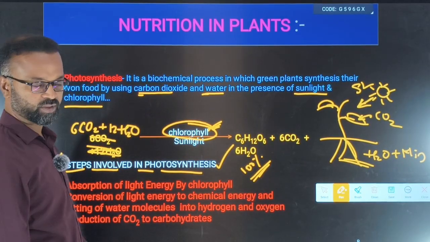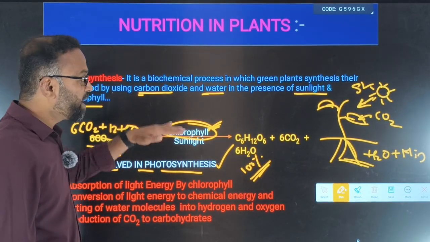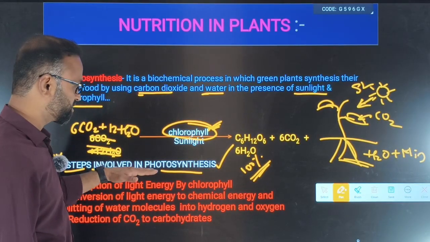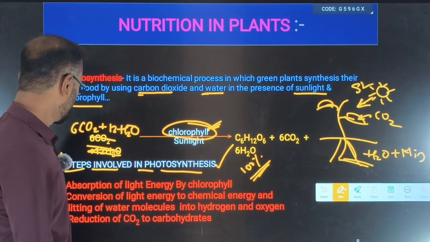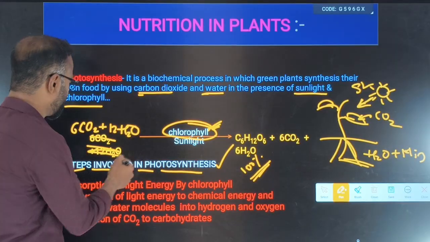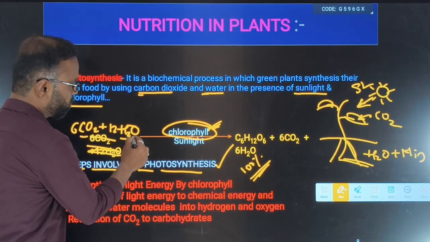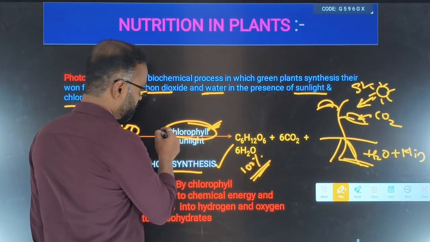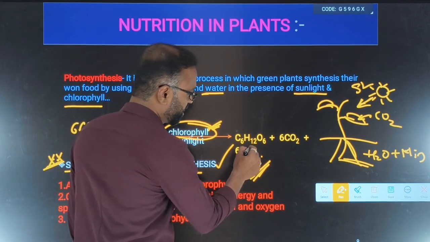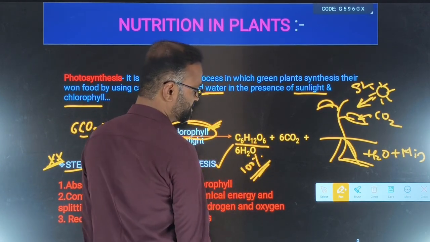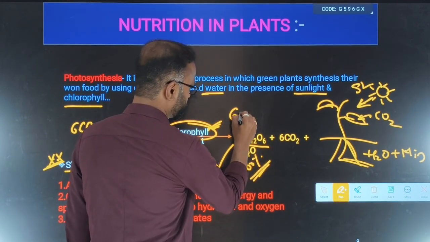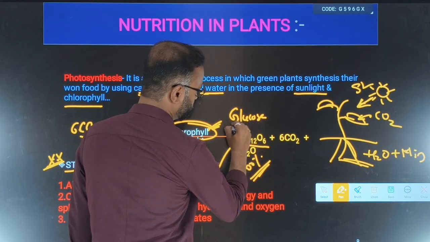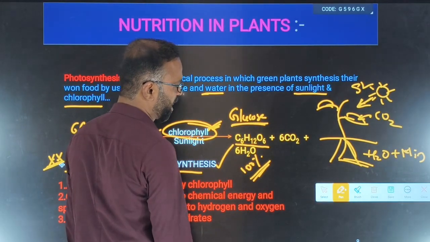That process itself is called photosynthesis. How exactly they prepare the food, we are going to discuss in the steps involved in photosynthesis. This is the equation. Carbon dioxide and water, again in the presence of chlorophyll and sunlight, they prepare the food, C6H12O6, that is the glucose or the food or the carbohydrate.